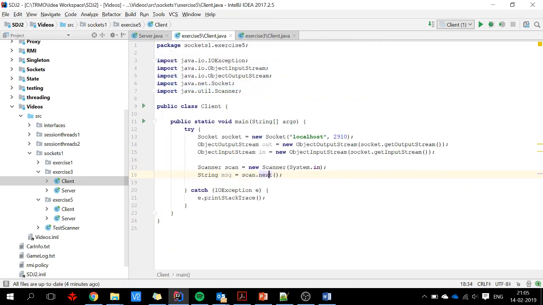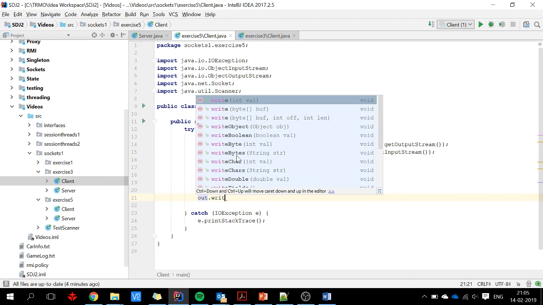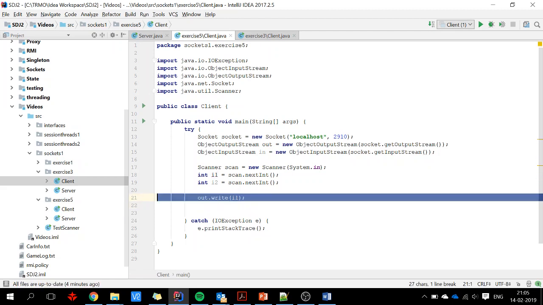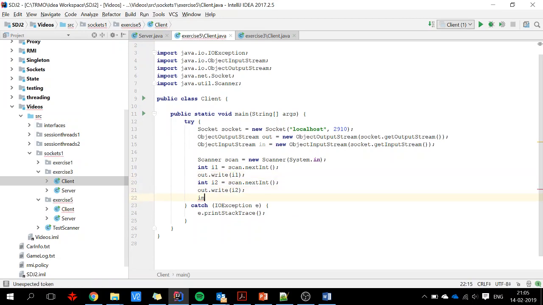So first what can I read here? Next int, I can read an integer, and that will return int I1, and then I want another integer, I2, and then we send this out, write I1, and then we will write I2, and now we will read an integer, result, and I will just print out the result. There we go.